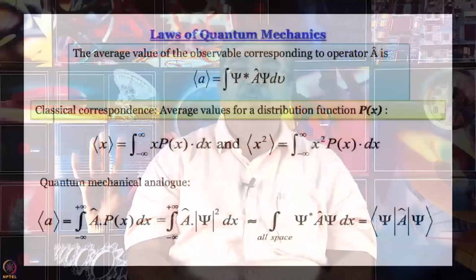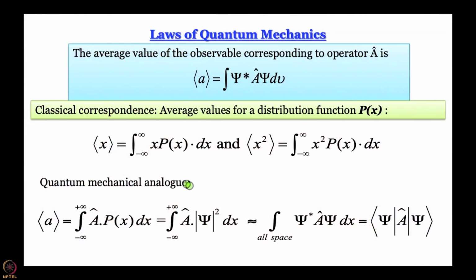So, according to Born interpretation, the quantum mechanical analog would be something like this. How do I know what the value of x is? I have to make the operator A operate on the population distribution itself, and then integrate over all space. So, A operates on mod psi square dx, mod psi square means psi star psi.